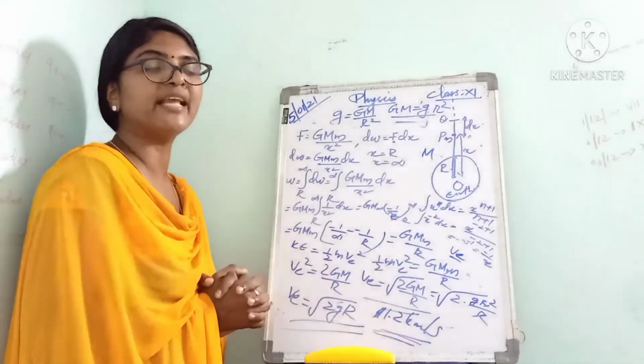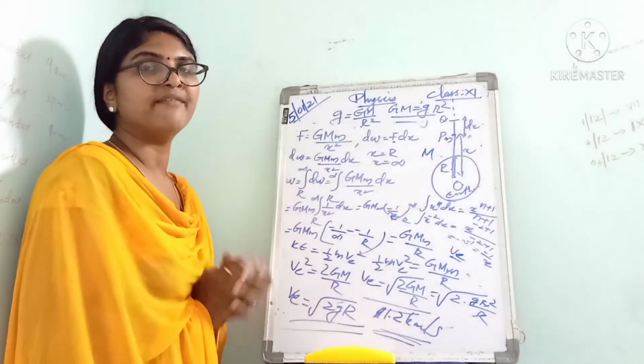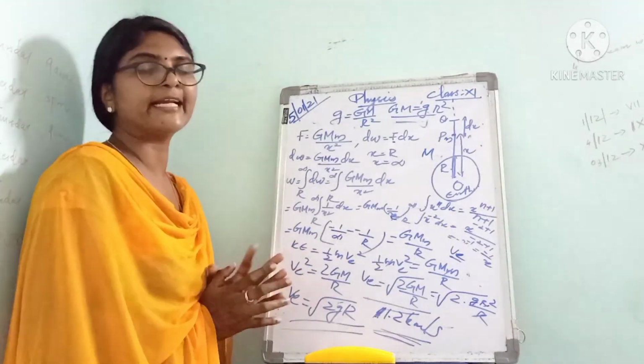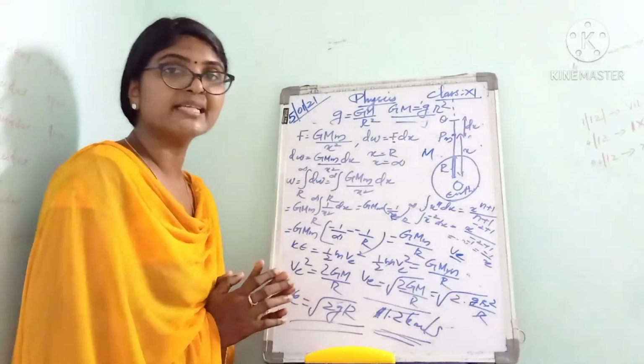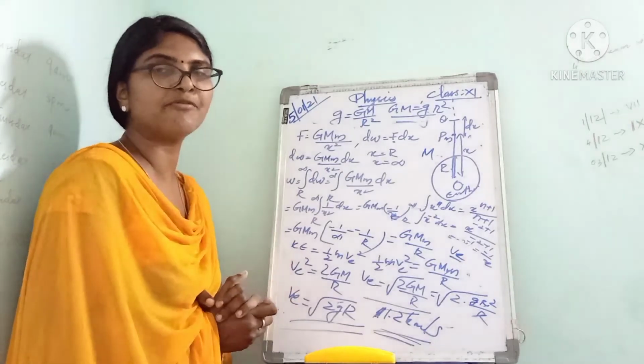Next we have learned about the universal law of gravitation. What is the universal law of gravitation? Every object in the universe attracts every other object with a force which is directly proportional to the product of their masses and inversely proportional to the square of the distance between them. That is the universal law of gravitation.